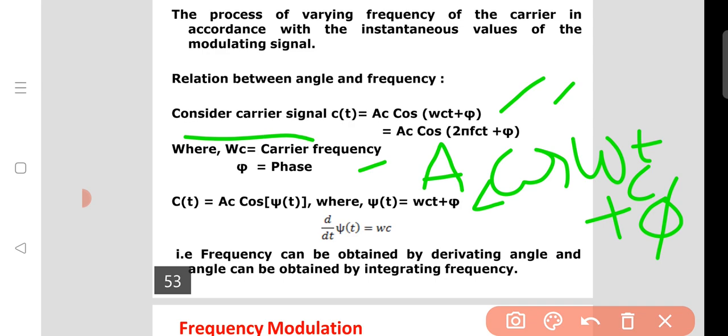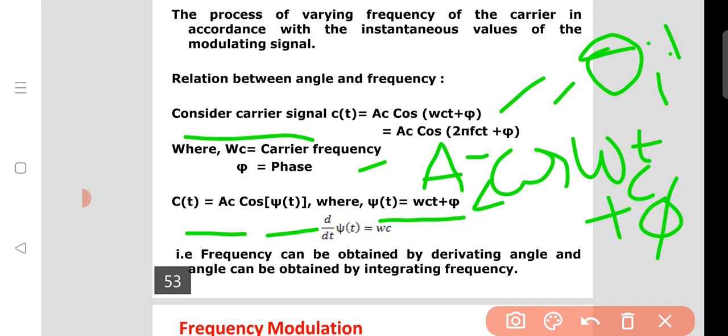Here in 2 pi f, the f is changed. Okay, so phi is phase. So c(t) = Ac cos psi(t). Here psi means the combination of the phase and frequency, because psi(t) = omega_c t + phi, meaning the deviation of frequency is denoted by psi(t). In some notations, psi(t) is also denoted by theta_f(t).